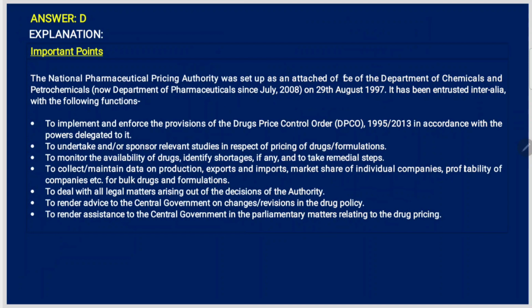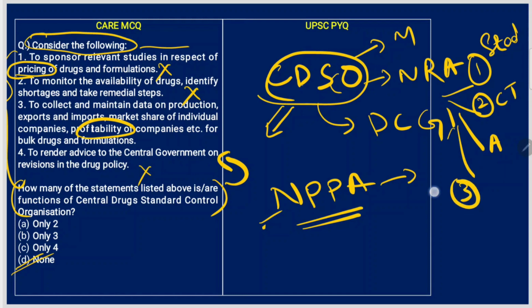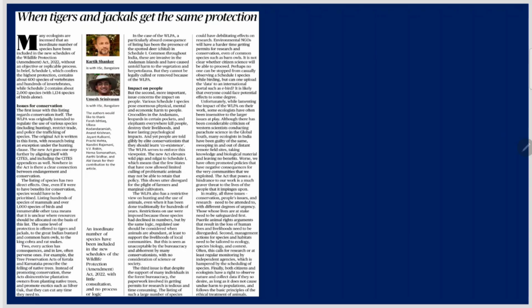So basically CDSCO's primary function is to set standards. And how does it do that? By conducting clinical trials properly and approving drugs and banning some drugs that are not meeting the standards, taking care of imports, standards of imports, and to maintain uniformity in the country, it will also coordinate with the state drug standard control organizations. Next article.